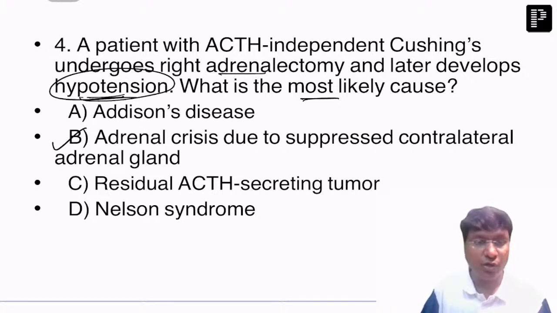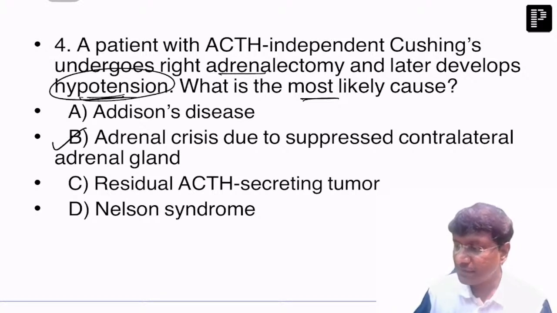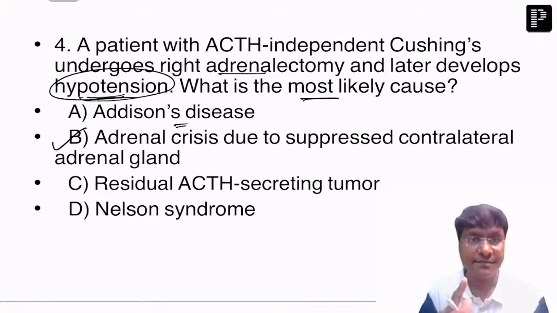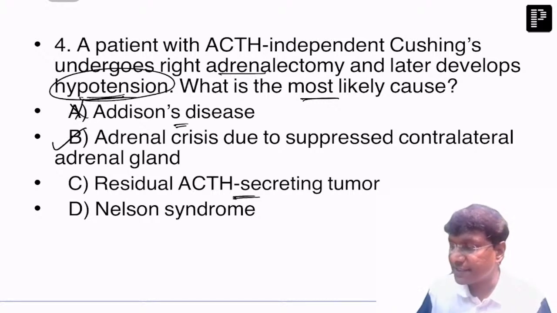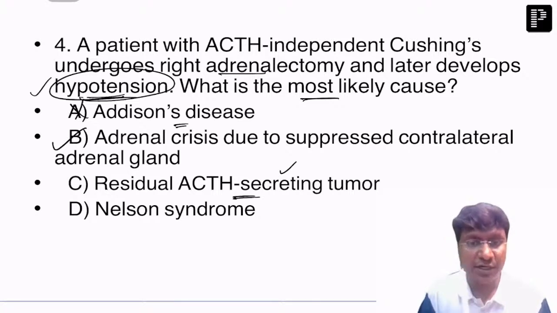Okay, then we will move on to, it is not Addison's. Why don't you consider this as Addison's? Because the etiology for Addison's is not adrenalectomy. The etiology for Addison's will be autoimmune adrenalitis, or it might be tuberculosis or fungal infections, right? But it is not due to adrenalectomy. So your Addison's is ruled out, right? And residual ACTH secreting tumor, once you have done adrenalectomy, there is no point of residual ACTH secreting tumor. And if there is ACTH secreting tumor, you will not have hypotension.